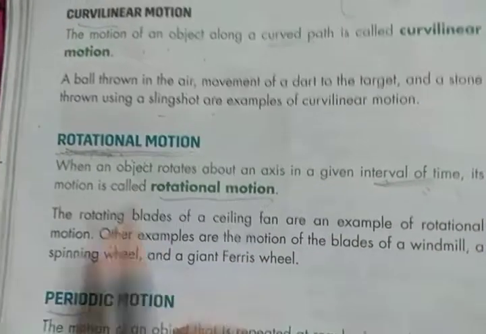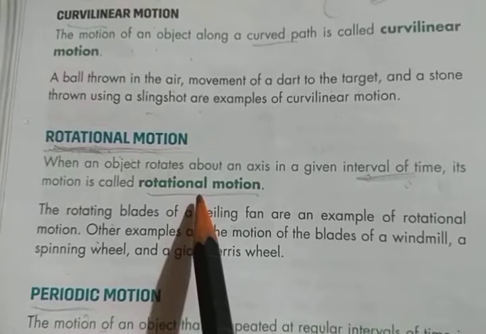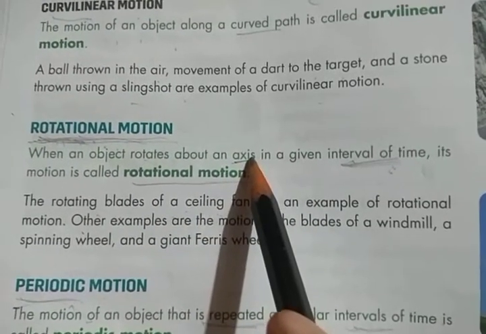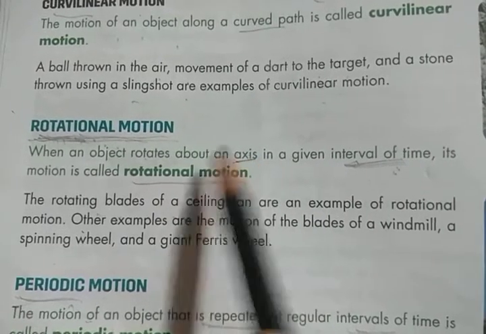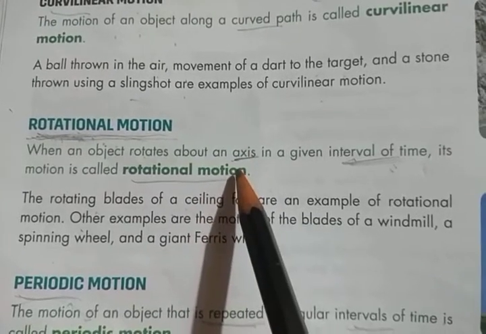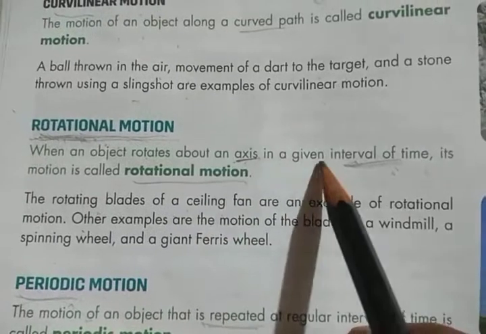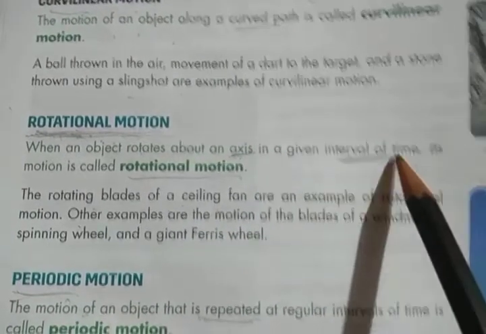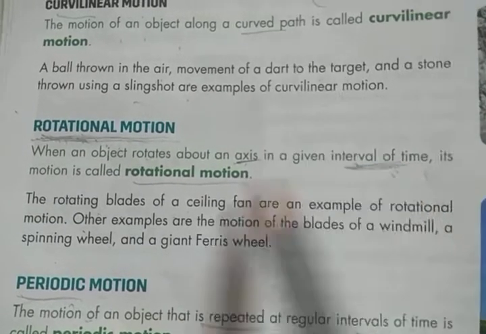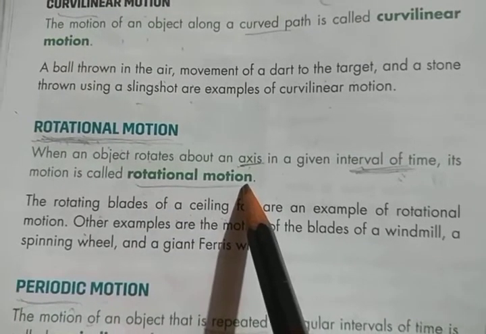So you can see here, when an object rotates about an axis, axis means in a circle about a single line, in a given interval of time. Okay, its motion is called rotational motion.